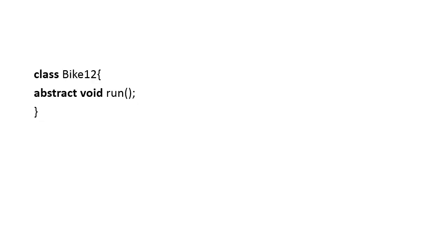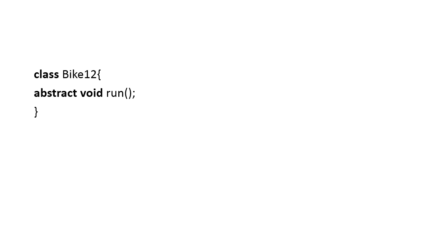Now you can tell me whether this code is valid or not. Just think about it. Class Bike12, and inside the class I am giving an abstract method, abstract void run. Is it valid or not?